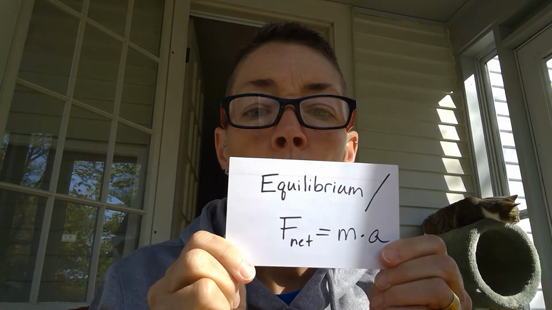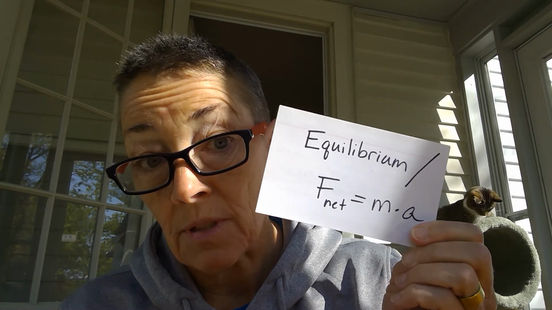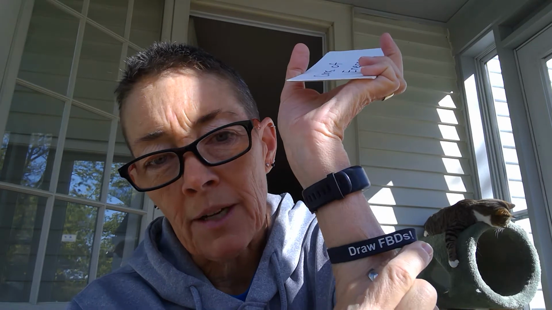That means that the net force in the y direction has to be equal to zero, and the net force in the x direction has to be equal to zero. If it's not in equilibrium, then you can also add those forces in the x and y direction to find something out about its acceleration. So equilibrium or F equals ma, or equilibrium would be F net equals zero. Big idea in physics. All right, so look for that using your free body diagram. Draw your free body diagrams.